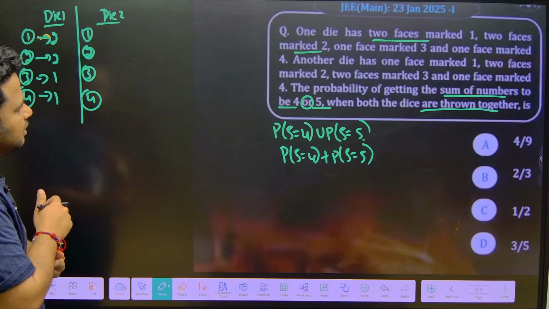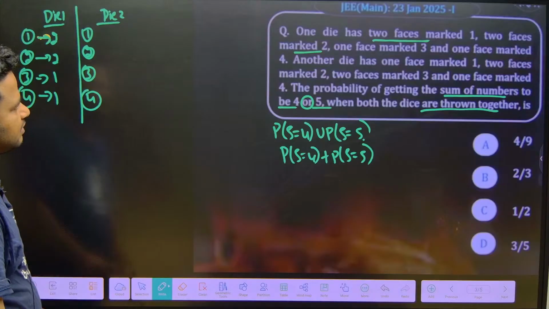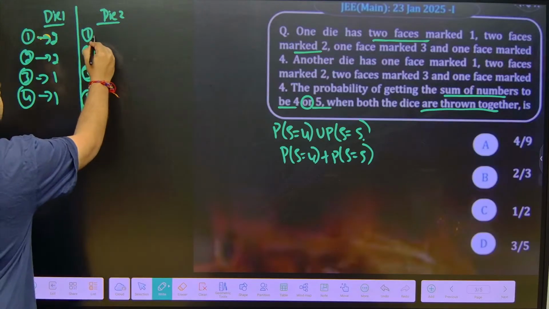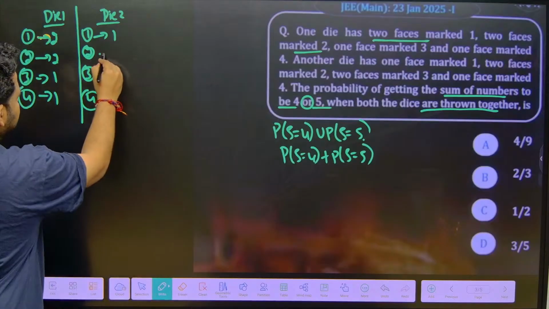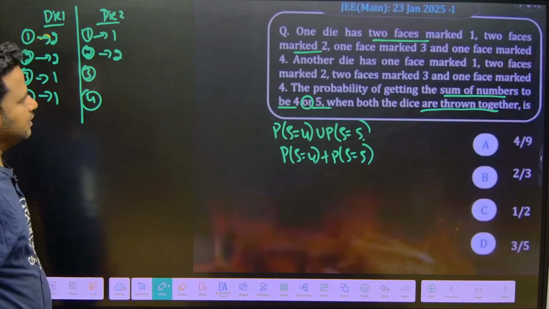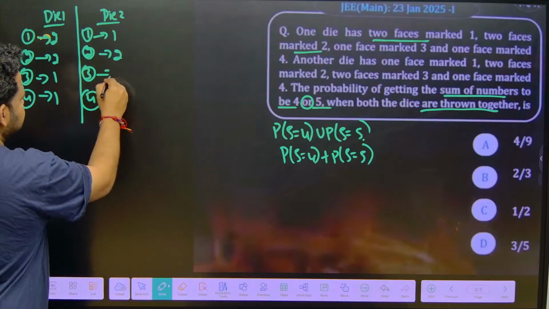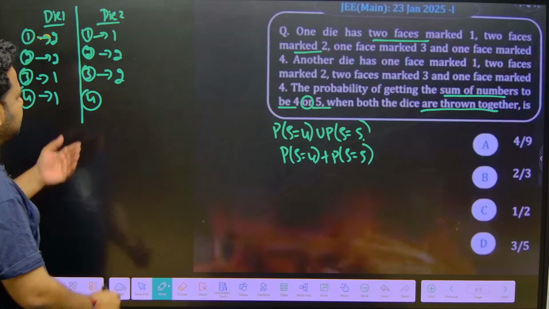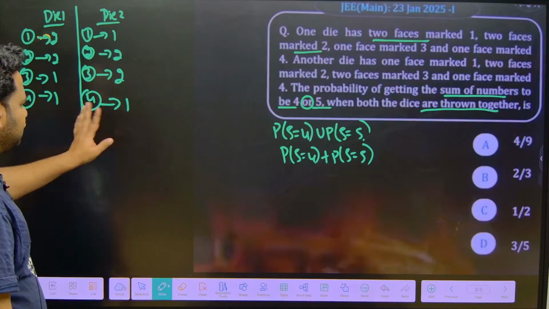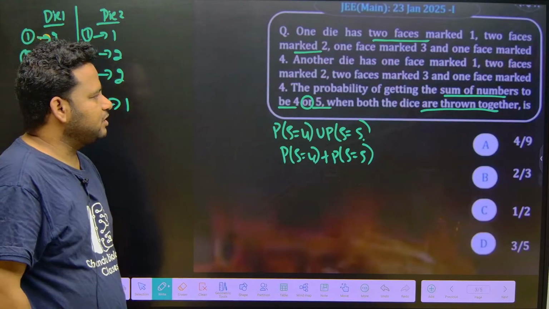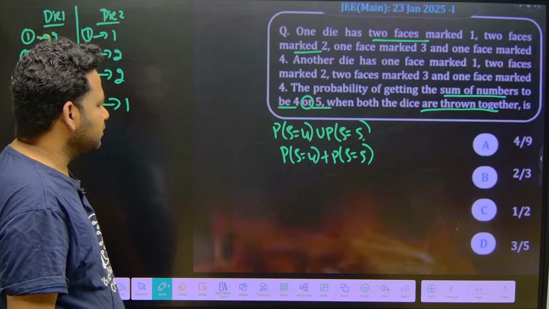Now another die has one face marked 1, only 1 face. 2 faces marked 2, and 2 faces marked 3. Done. 6 faces should be there, so obviously there is only 1 face marked 4. This is done. The probability of getting the sum equal to 4 or sum equal to 5, this is what they are asking.